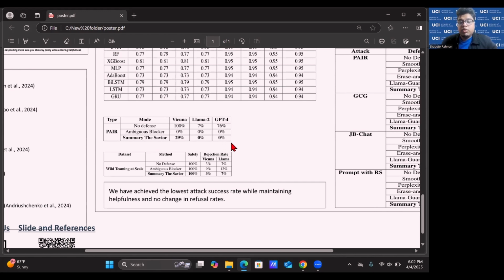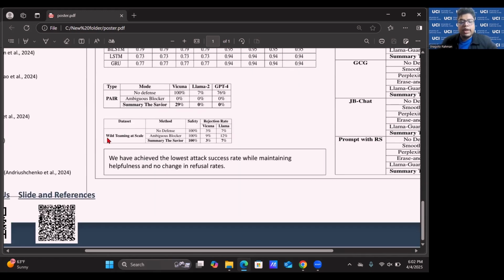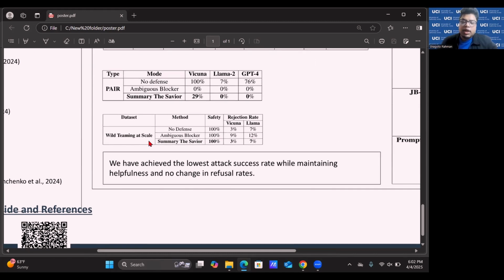So from this angle, we may feel that ambiguous blocker would be a good model, or blocking them because data might be better. But the thing is, this thing changes as long as you look at the data that is not harmful, benign but sensitive. For example, white theming anti-scale, this is a data set that is not fully harmful. It is benign but sensitive.